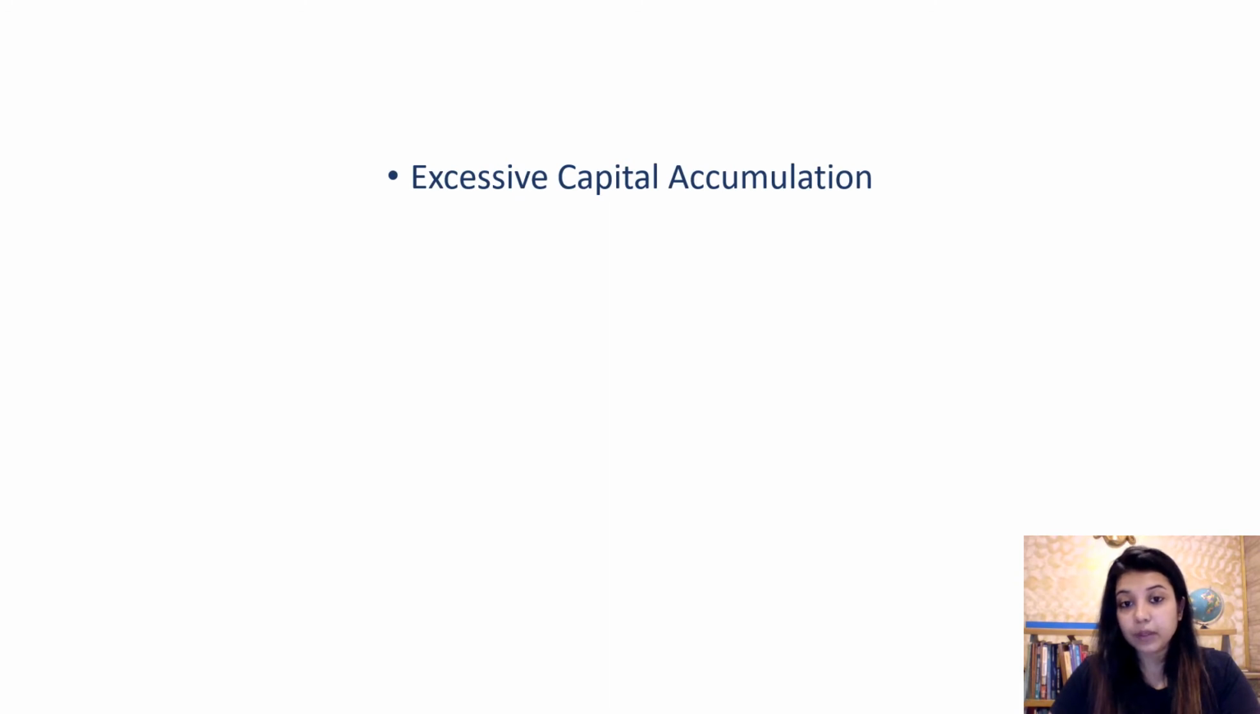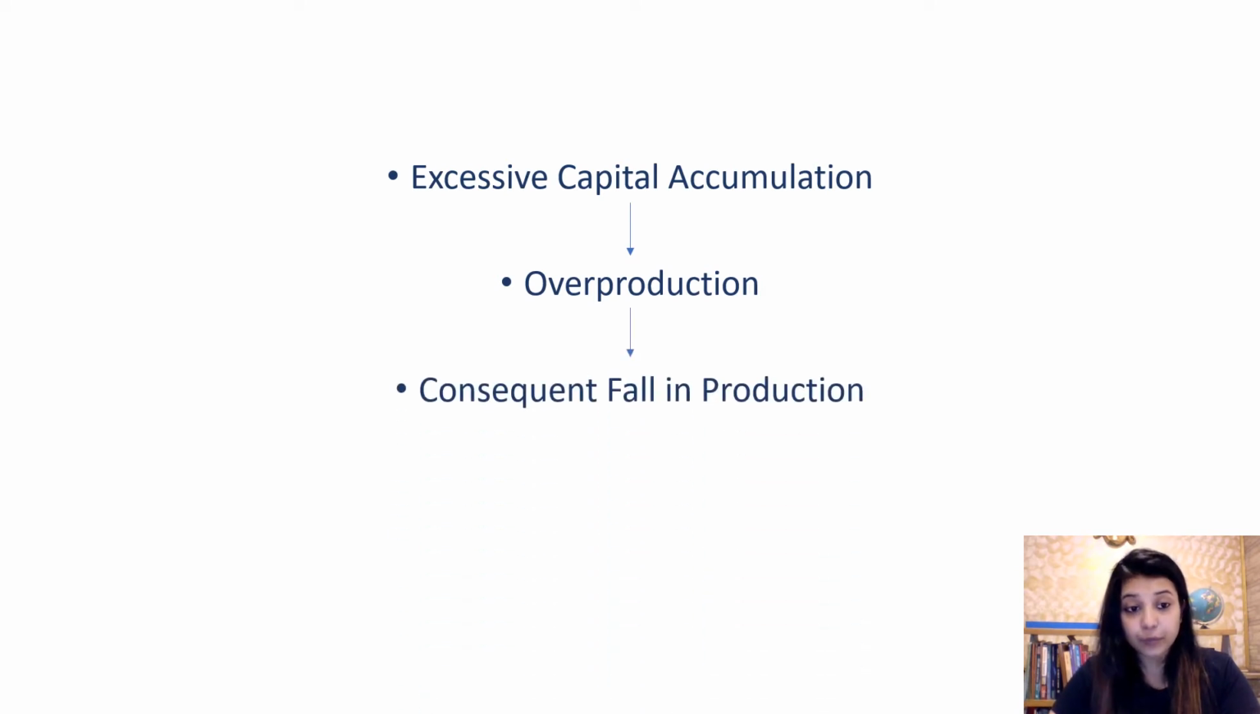Thus, an increase in capital unaccompanied by an increase in income would result in unemployment of capital or labor. Excessive capital accumulation would lead to overproduction and it will consequently lead to a fall in production, leading to depression.